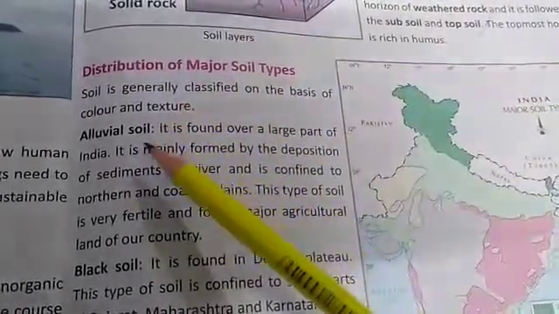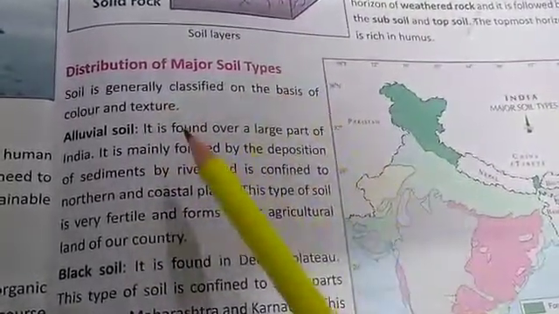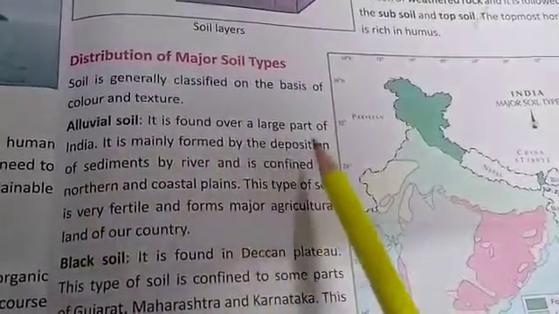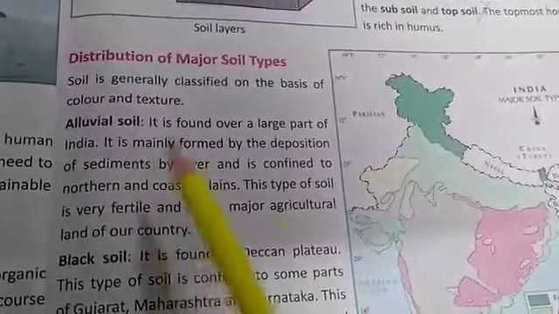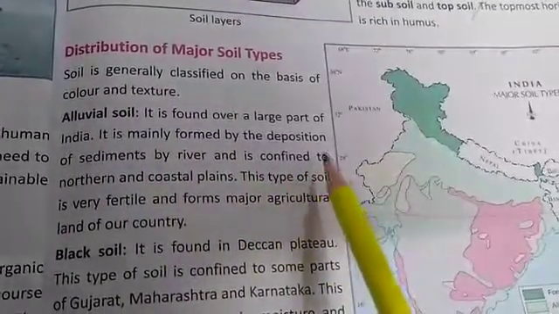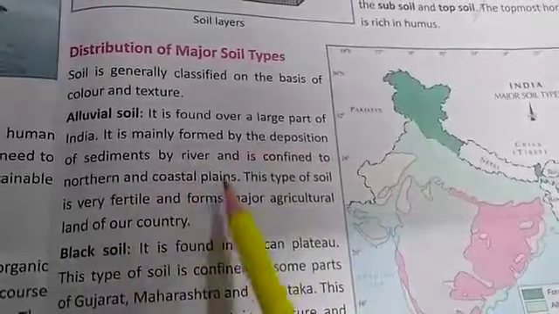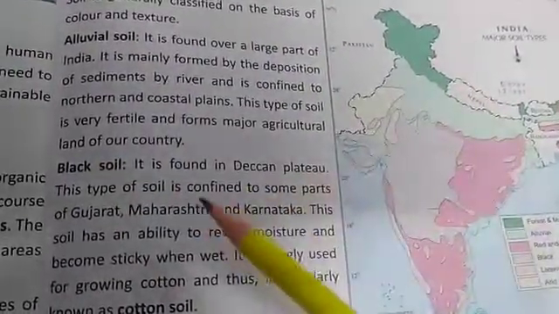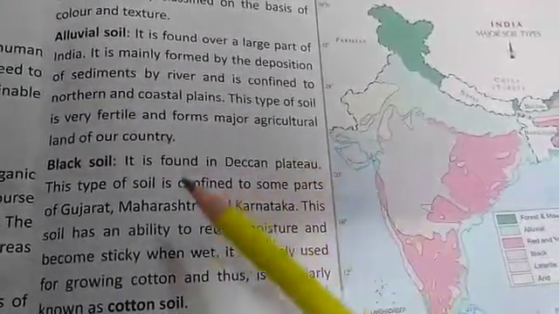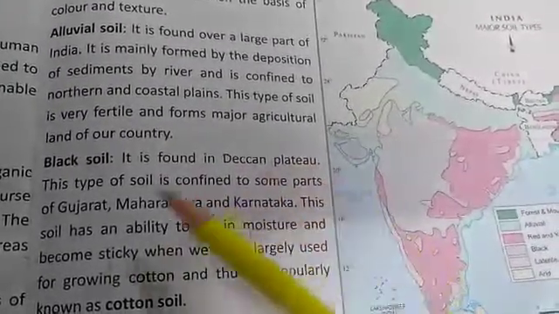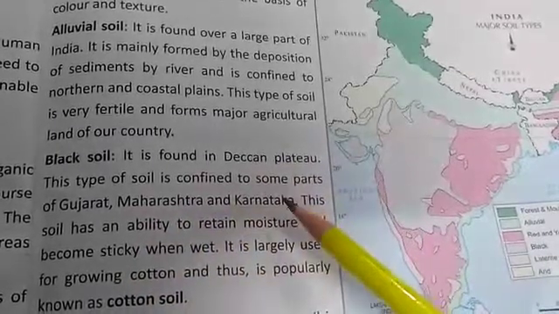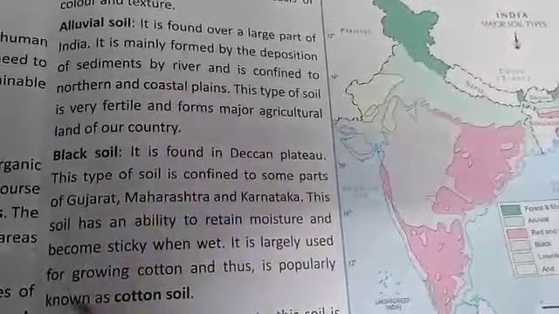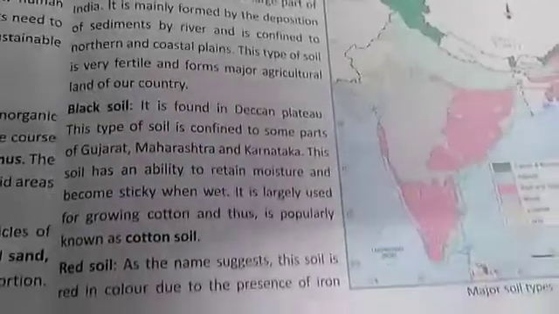So alluvial soil, it is found over a large part of India. It is mainly formed by the deposition of sediments by rivers, and it's confined to northern and coastal plains. The next one is black soil. It is found in Deccan Plateau. This type of soil is confined to some parts of Gujarat, Maharashtra, and Karnataka. And black soil is known as cotton soil also.